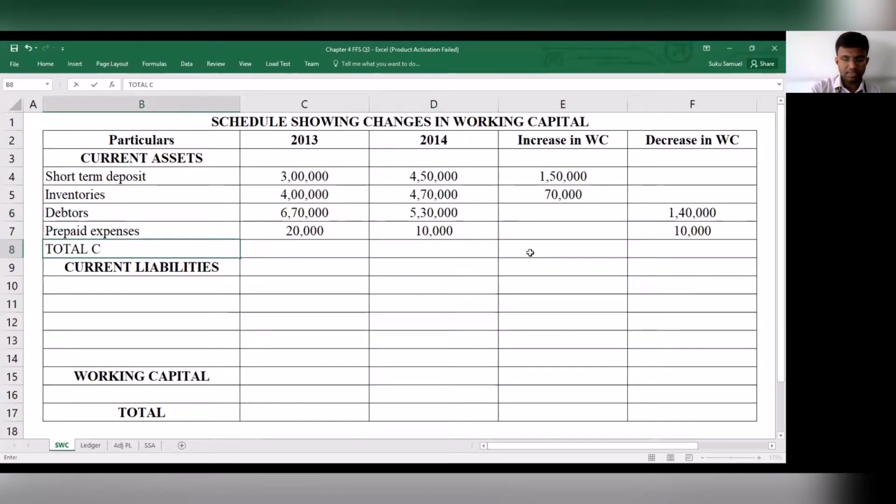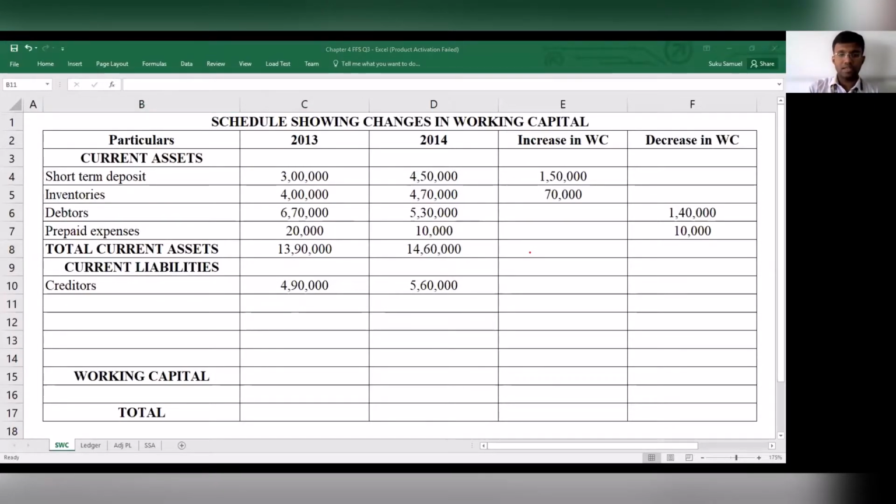Now what is the next aspect that we have? We have to calculate the total current assets. So how much is your total current assets? You have to sum up the entire thing. So total current assets, we have summed up. Then what do we have? We have to consider the creditors. Creditors is 4,90,000 and then 5,60,000.